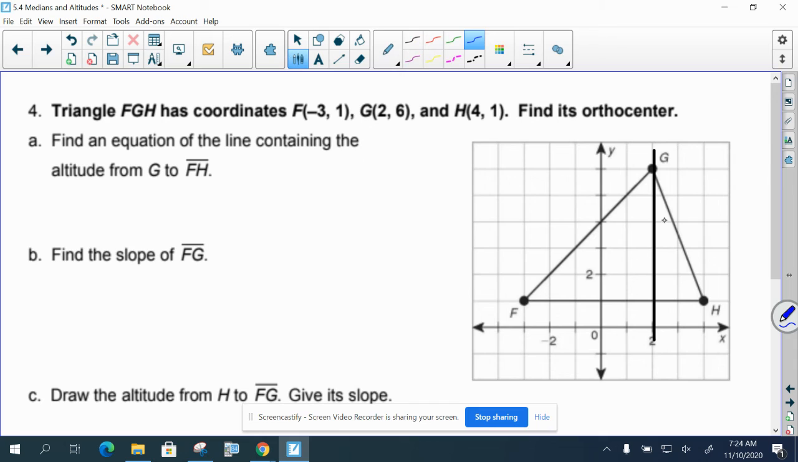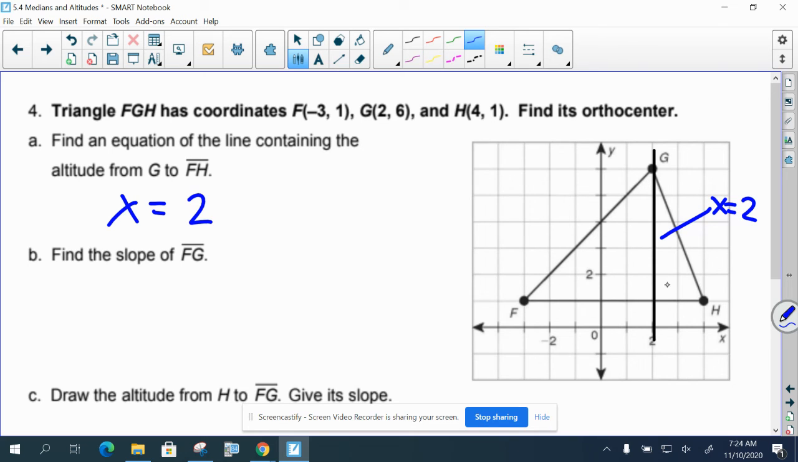And so the equation of the line, since it's vertical, is going to be x equals whatever it crosses through on the x-axis, which in this case is 2. So the equation here would be x equals 2. Find the slope of FG. So here's how we would find the altitude equation if it's not vertical.